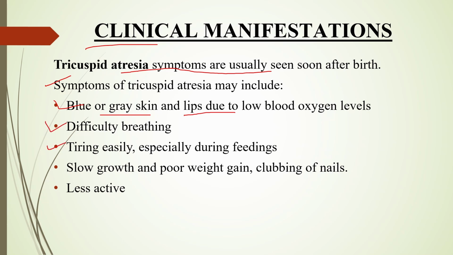Tiring easily, especially during feeding, because of the workload of the heart, क्योंकि हार्ट को एक्सेसिव वर्क करना पड़ रहा है. Slow growth and poor weight gain, और the clubbing of the nails. अब वे जो ग्रोथ है बच्चे की वो क्या हो जाएगी? स्लो, बिकॉज ज़्यादा कैलोरीज कहाँ यूज हो रही है? हार्ट की ओवर वर्किंग में यूज हो रही है. So calories are not used for the growth. Decrease in the growth and poor weight gain.